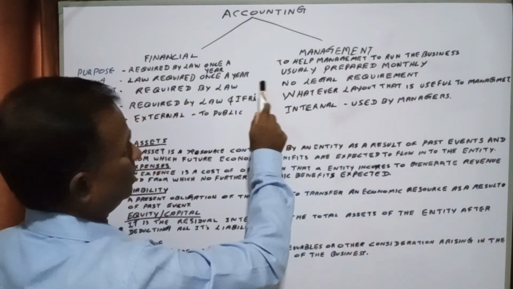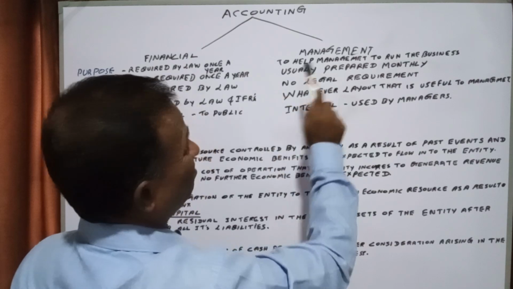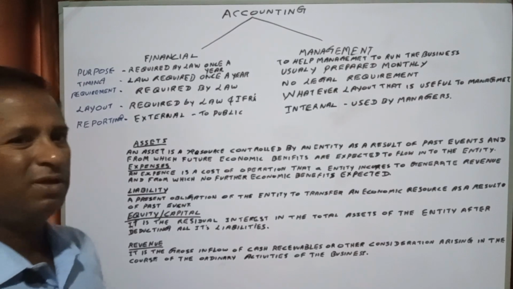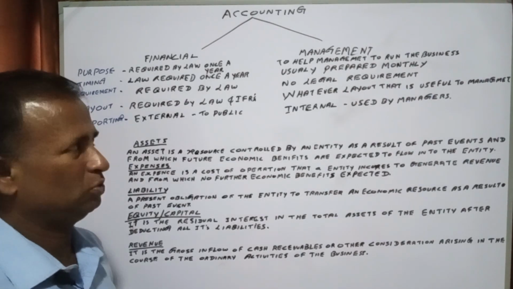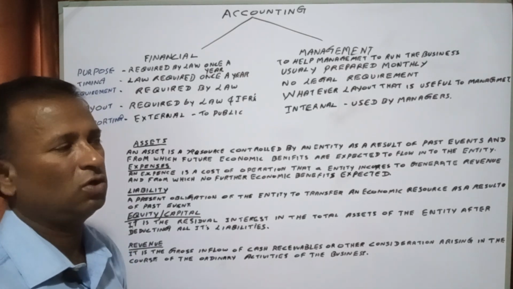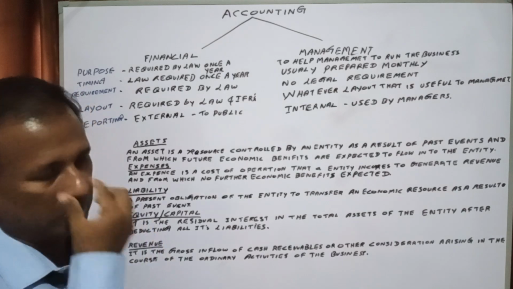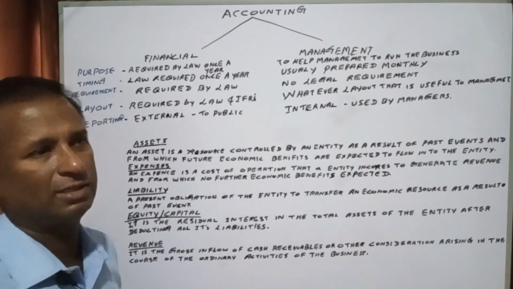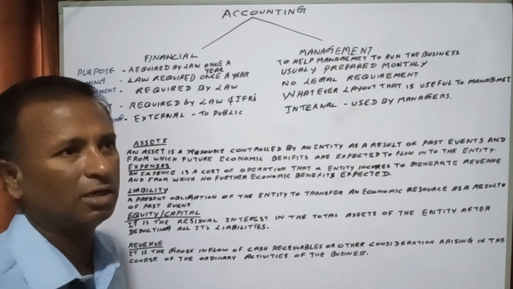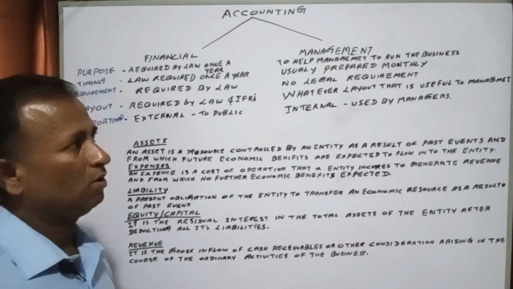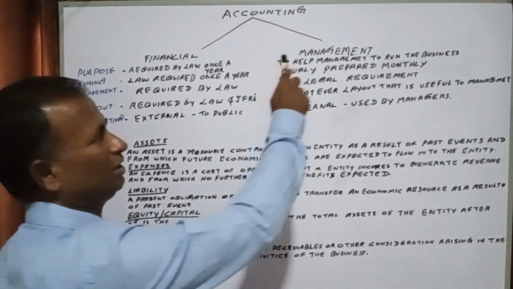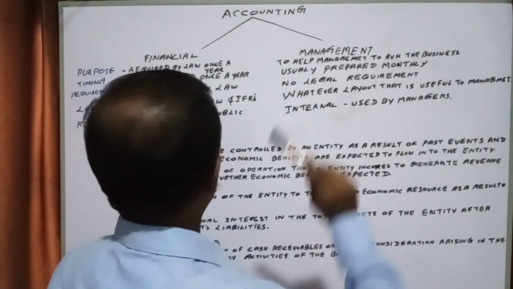Management accounts help management to run the business, right? It is prepared to help the management. The people who are in the management need this information, right? What is the cost of the production? Okay, what is the cost of the product? Then markup, how much they can keep the markup, and what is the selling price. They can determine the selling price using the management accounting only. They can determine all those factors.